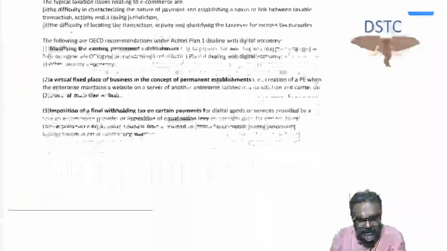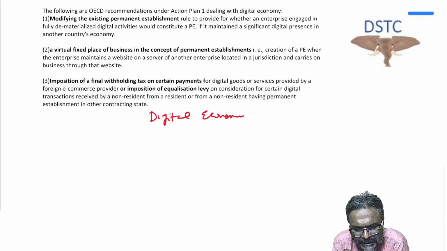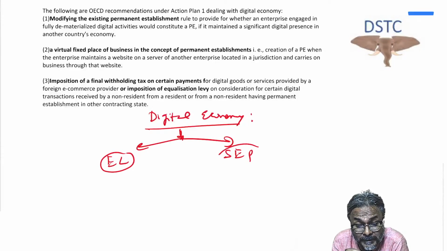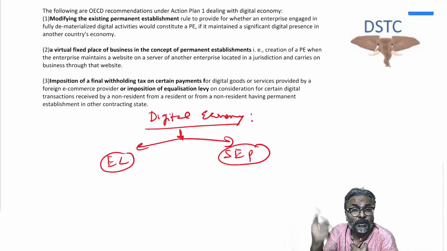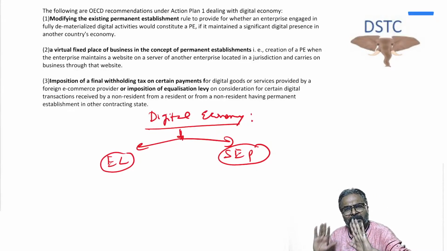And one more thing, students, that you can write is also on digital economy. Last, students, the digital economy: there are two things to address the digital economy challenges. There are two particular provisions that have been introduced. One is the equalization levy, and what is the second one, students? SEP, significant economic presence. Remember that significant economic presence. Economic presence is what will be seen, not your physical presence. That is also to address the challenges faced through the digital economy. So these are the 2 points that you are going to read, and that is all of it.